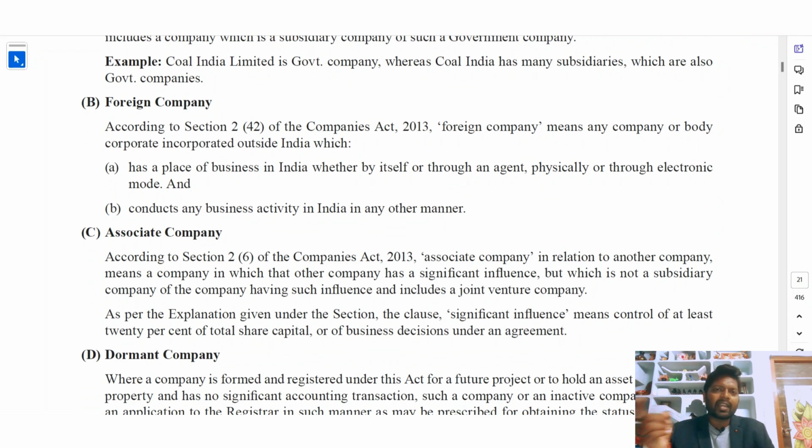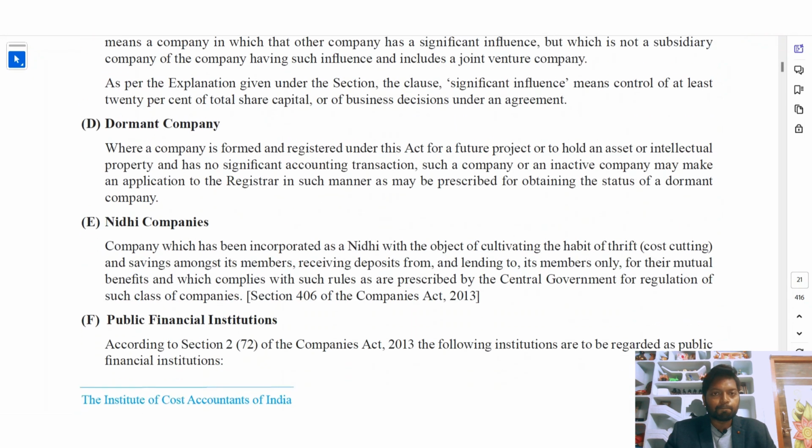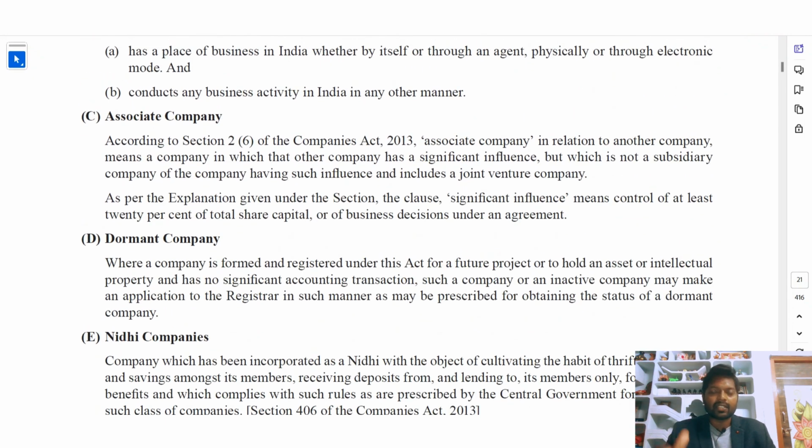It can run its business directly, or do the business with the help of an agent. For example, Facebook. Its headquarters is outside India, but it is also doing business in India. That's it. Similarly Accenture or any other companies, their headquarters is outside, but they conduct business here.